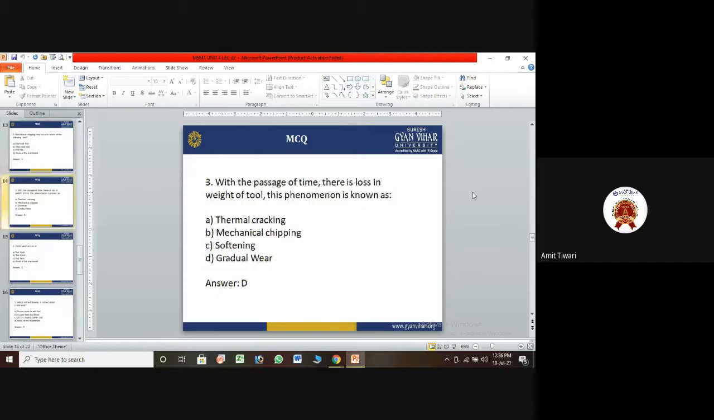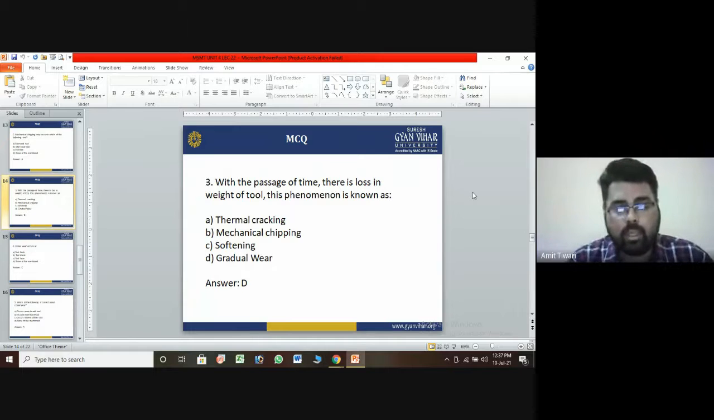Third one: with the passage of time, there is a loss in weight of the tool, and the phenomenon is known as? The options are A, thermal cracking; B, mechanical chipping; C, softening; D, gradual wear. The answer is D, gradual wear. So with the passage of time and the loss in weight of the tool, this phenomenon is known as gradual wear.